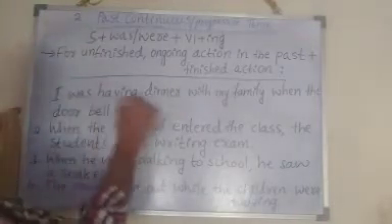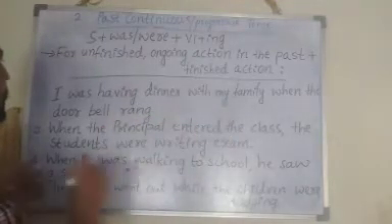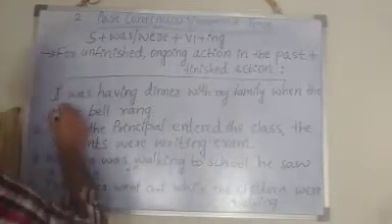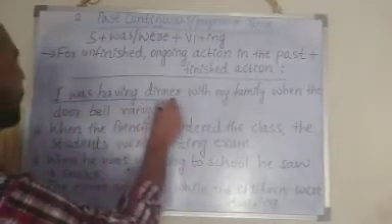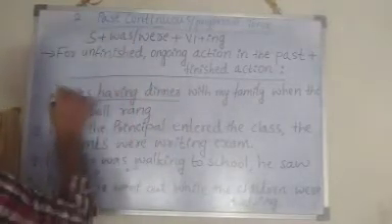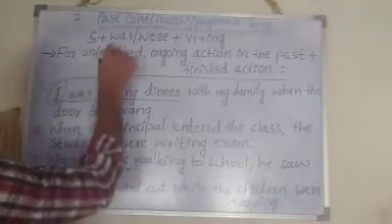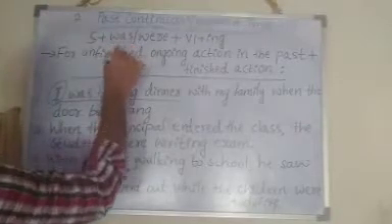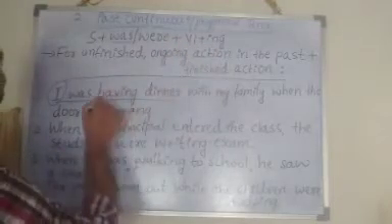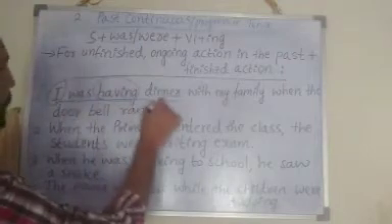I was having dinner with my family when the doorbell rang. Which is past continuous part? Yes, the first part, I was having dinner, right? Because as per the format, we have subject I is singular. That is why we have to use singular auxiliary verb. Then main verb, V1 plus ing form. Having is the main verb. Dinner. So this is past continuous.